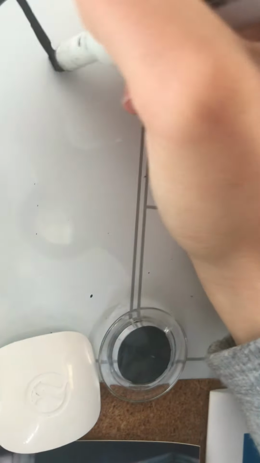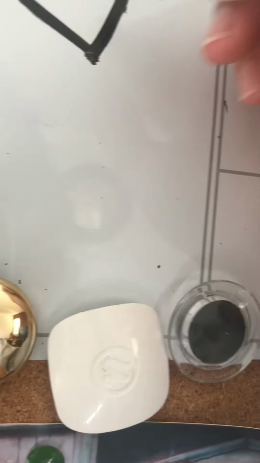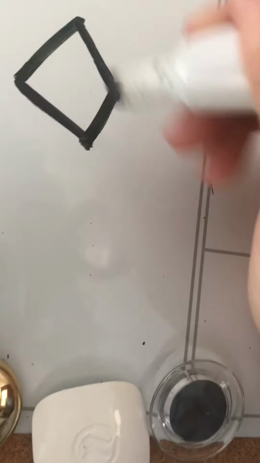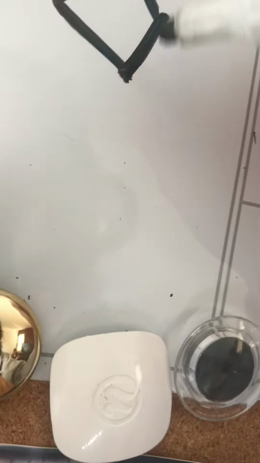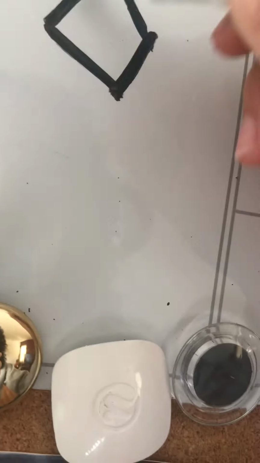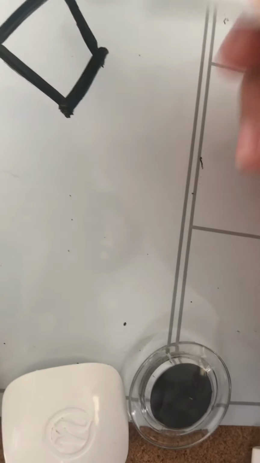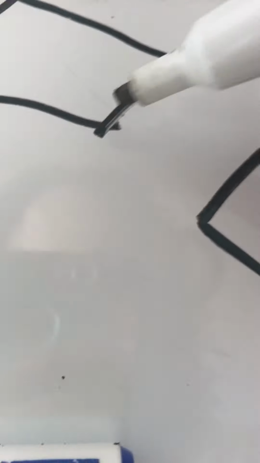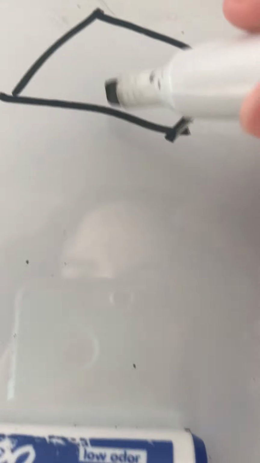Now a rhombus, though, if these are all equal sides, and each side is parallel to each other, just pretend that this looks good. This would be a parallelogram and a rhombus, because all rhombuses are parallelograms, because this has 4 equal sides, so it's a rhombus, and this is parallel, that's a parallelogram. This, however, is not a rhombus, because this is shorter than this, and we need 4 equal sides to be a rhombus.